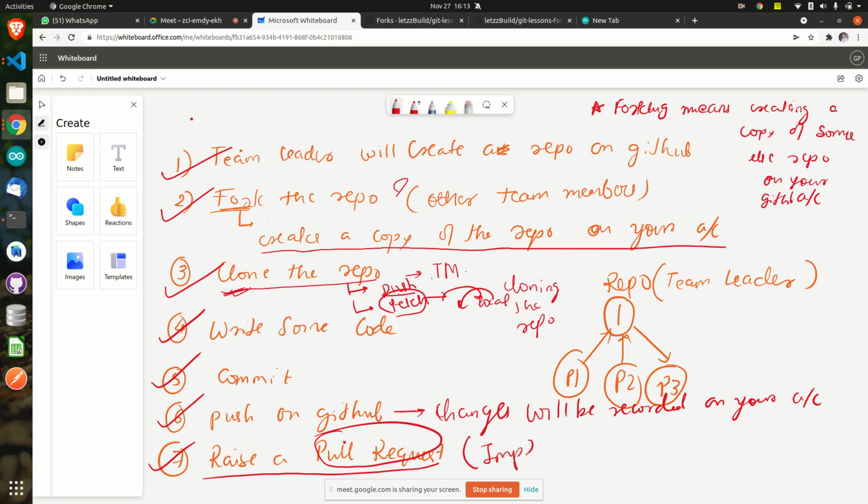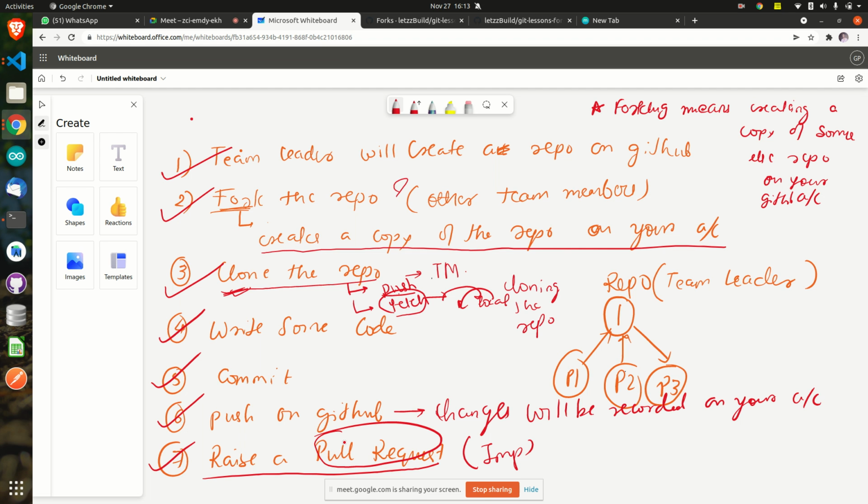PR, or pull request, means requesting the owner or the team leader to see your code and check whether I have done everything you had told me. Now I am basically raising a PR to you. I am sending a request asking your permission to check if it is proper or not. If it is correct, merge it. Merge it where? In my code, my account, because at last the original code is with me itself. You all are just holding a Xerox copy. Correct? The original code is with me itself. Merge it in my code. Add your code in my code. That is what you are requesting.